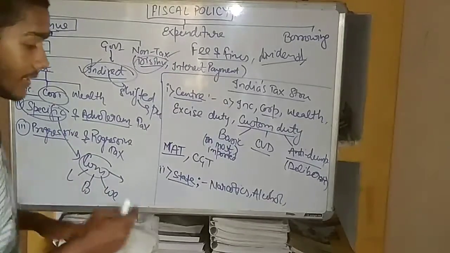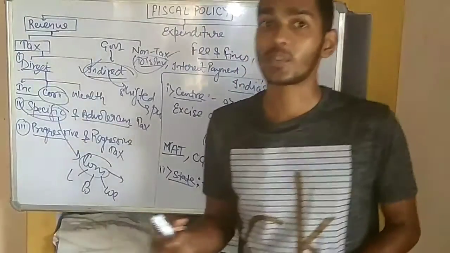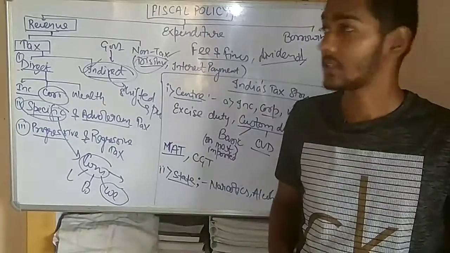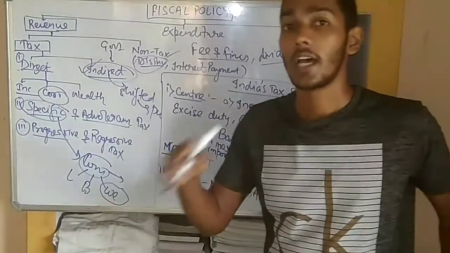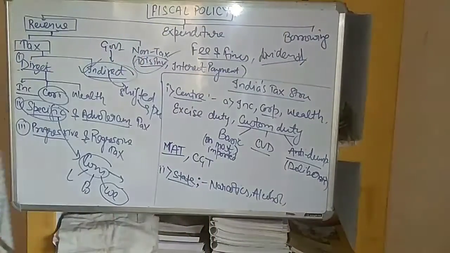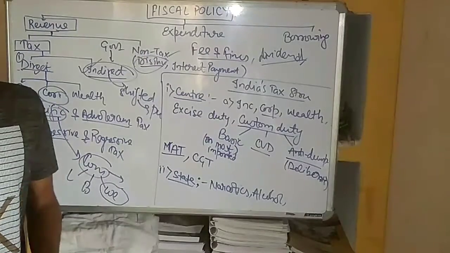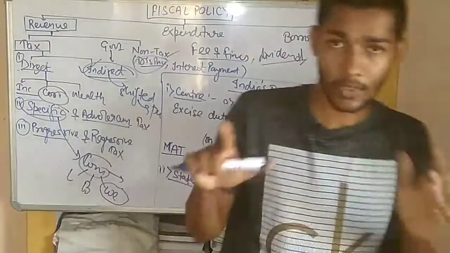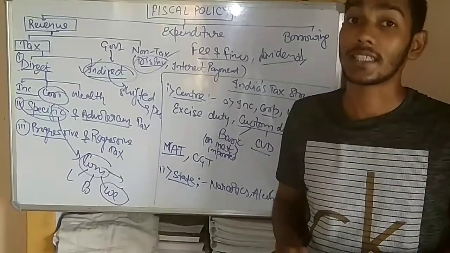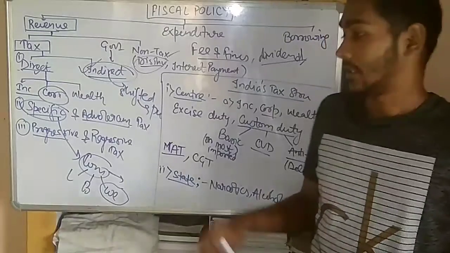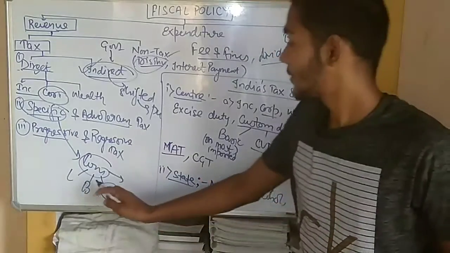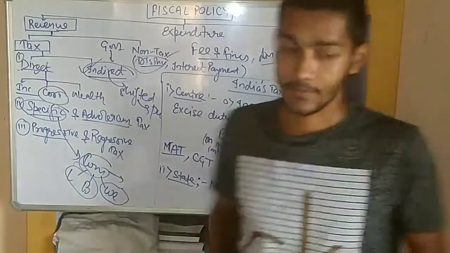For example, when the weight of the cement exceeds a certain limit, then the tax on the cement is known as the specific tax, because it is applied on a particular specific item. Also we can say that, for example, when the length or breadth of a particular newspaper increases, as if, suppose, it's a hypothetical example, if the length and breadth is increased as decided by the government, then on that item, on that commodity, we have to pay a specific tax.